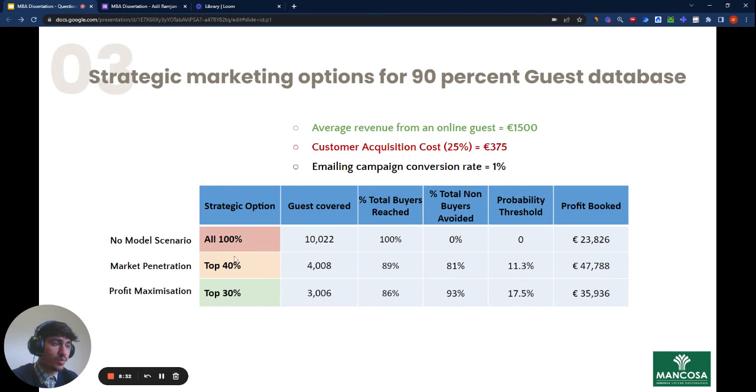And now, if we don't want to go too much into the market penetration and focus on the top 30%, this will allow us to avoid more non-buyers, 93%. We'll have a higher probability threshold of 17.5%, but given that our cost per acquisition is 25%, which is quite high, this will bring our estimated profit to be 35,000 euros. So in this case, we can determine if we want to go ahead with this particular dataset of 10,000 guests, our best option is to go for the market penetration of 40%.